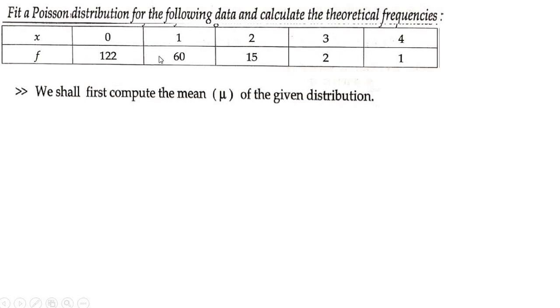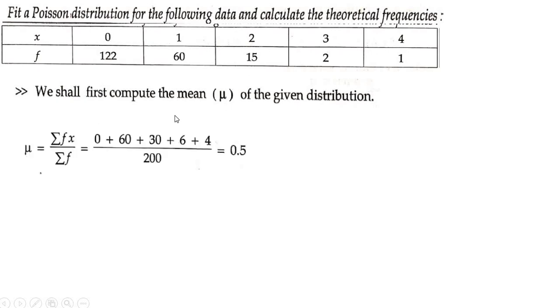Remember, whenever frequency is given, we have to use the cumulative frequency formula to find the mean. It is mu is equal to summation fx divided by summation f. Whenever x and frequency are given, we can't use the formula m is equal to n into p. So mean is given by the formula summation fx divided by summation f.